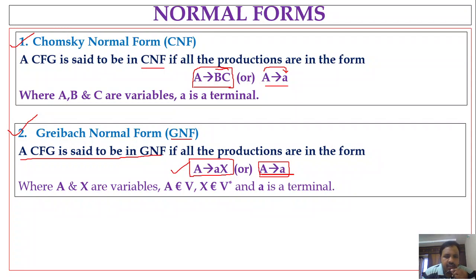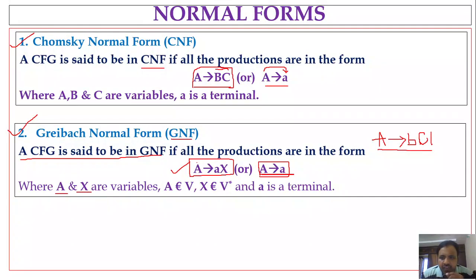Here, capital A and capital X are the variables. So in GNF, a variable may denote a terminal followed by any variables: one variable, two variables, three variables, or no variable. Let me write one variable here: A denotes small b capital C. This form will be considered as in GNF.